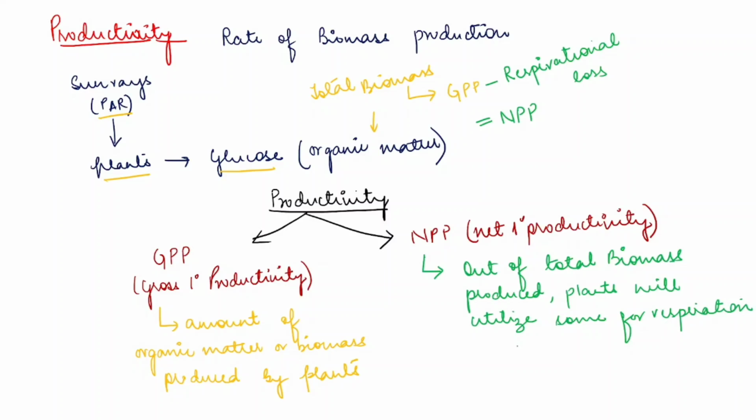So net primary productivity is equal to gross primary productivity minus respirational loss. Clear? Yes, everyone clear?